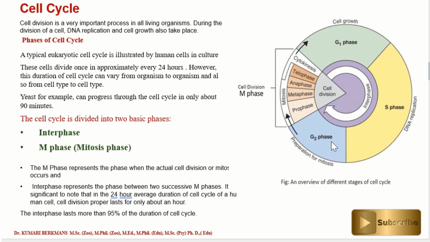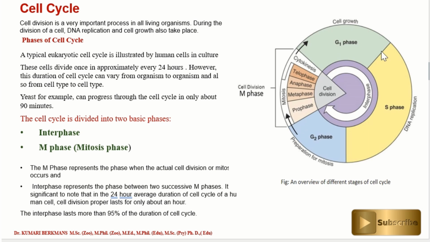To complete the cell cycle it takes 24 hours, that is one day, in human cells, whereas the yeast cell takes only 90 minutes to complete the cell cycle.